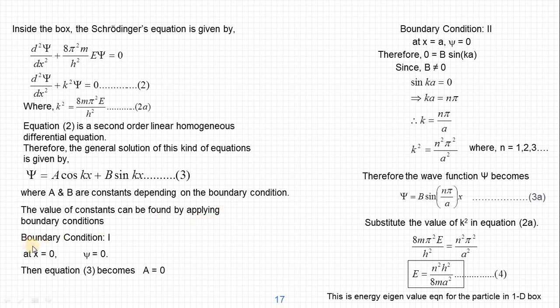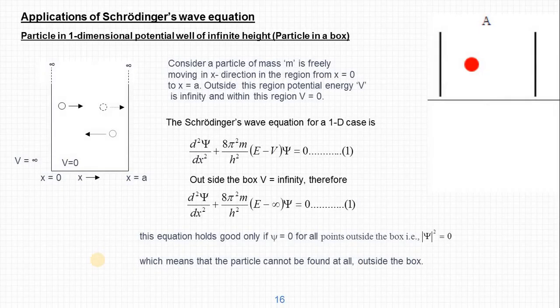Let us see the first boundary condition, that is at x equal to 0. At x equal to 0, psi equal to 0. What does it mean? Here at x equal to 0, the height of the wall is infinity. That is, the particle cannot be present at x equal to 0 also.